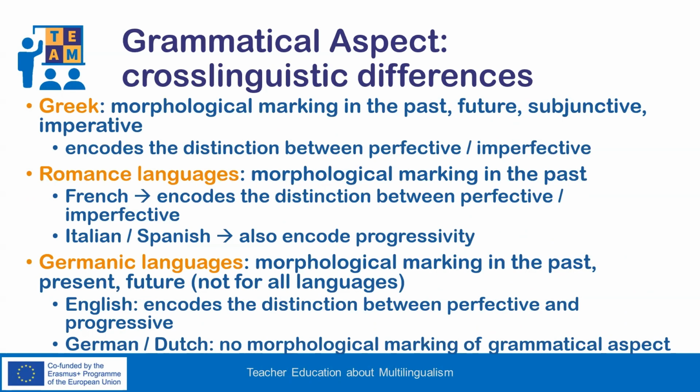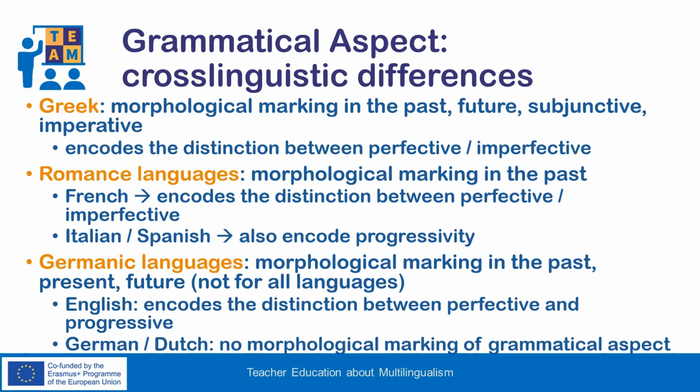Greek is a language that encodes the distinction between the perfective and the imperfective in the past, future, subjunctive, and the imperative. Imperfective forms are used also to encode progressivity and habituality, while perfective ones express also repetition. Romance languages encode the distinction between perfective and imperfective in the past, as in the distinction between passé composé and imparfait. Certain Romance languages, such as Italian and Spanish, also encode progressivity.